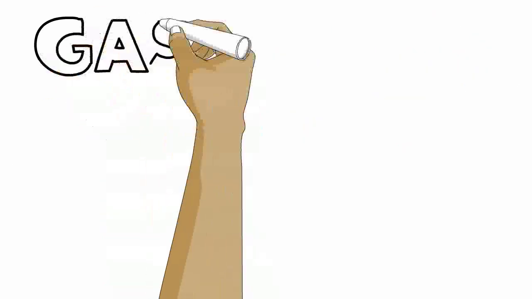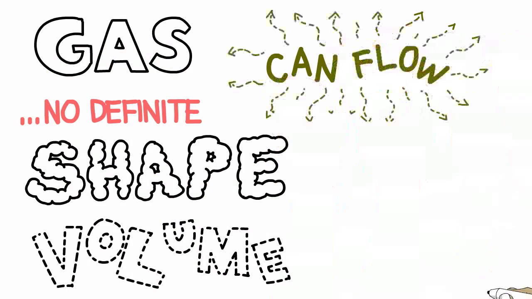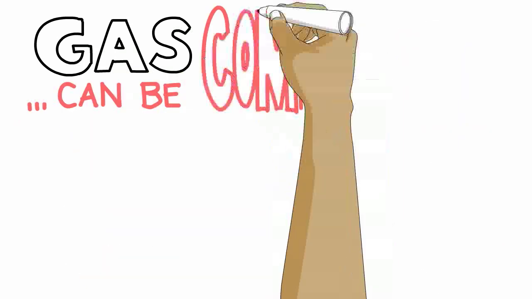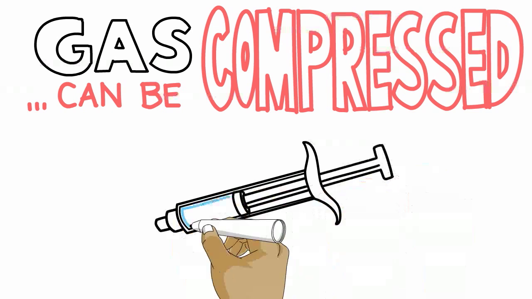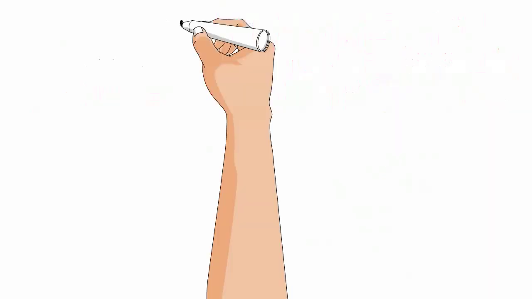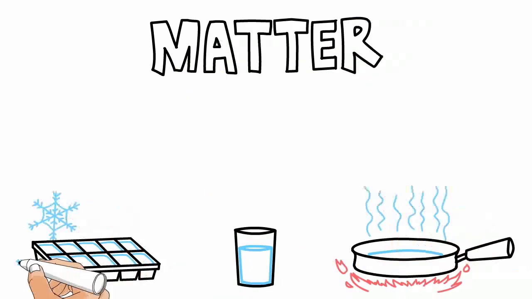A gas has no definite shape or volume. A gas can flow. A gas takes on the shape of its container. A gas can be compressed. This means that the volume of air becomes smaller when it is squished. Matter can be changed from one state to another by either heating or cooling.